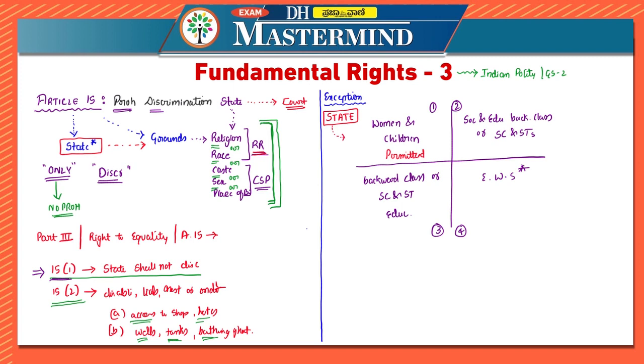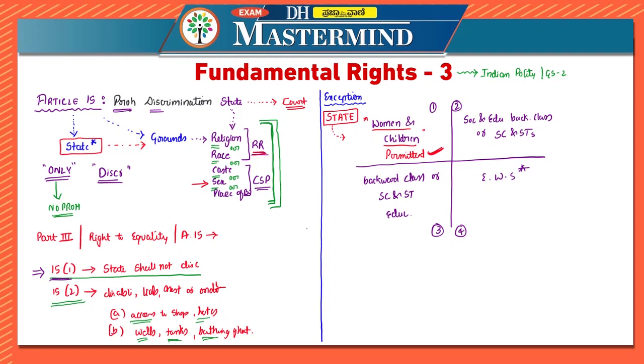In case the state wants to make special provisions for women and children, then it is permitted. You cannot say that it is against the prohibition of discrimination under the sex category, because this is for the progress of women and children. In that case, the state can make special provisions.